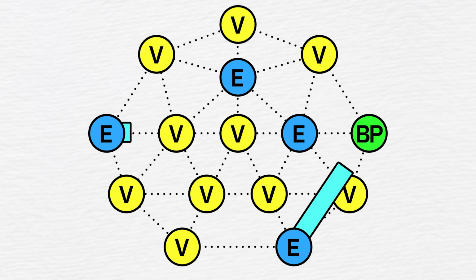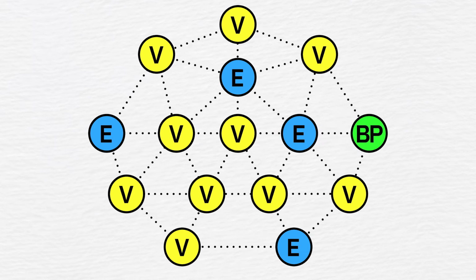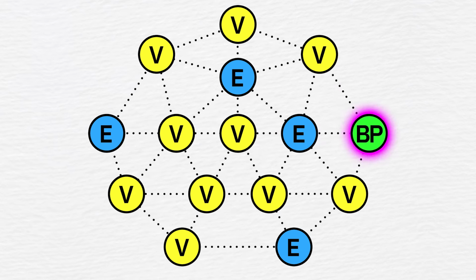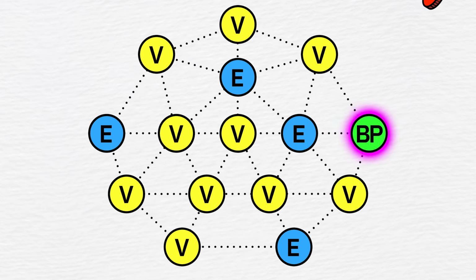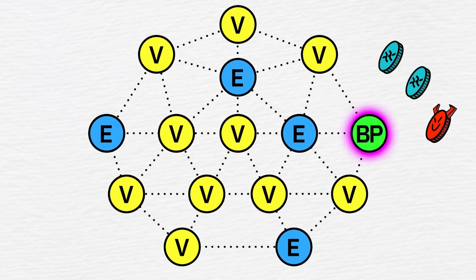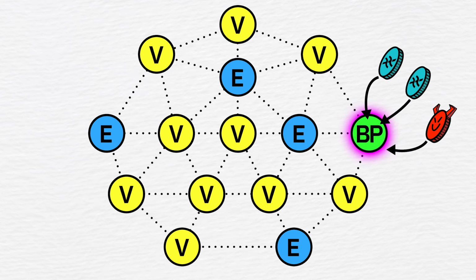Before proposing its new block, the BP checks validity for all transactions that should go into it. Each transaction must pass two tests.